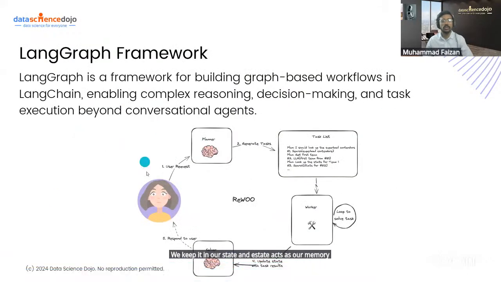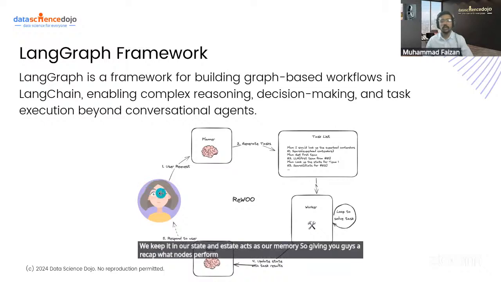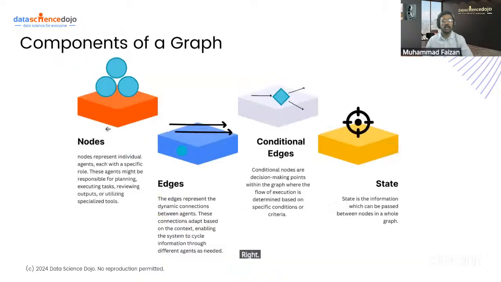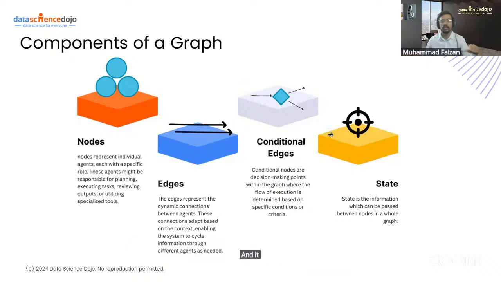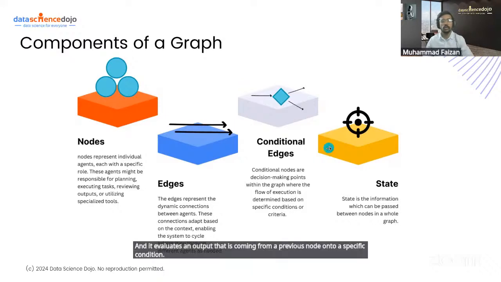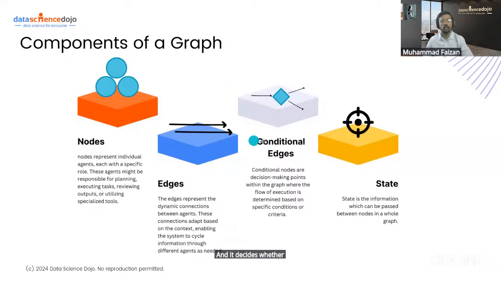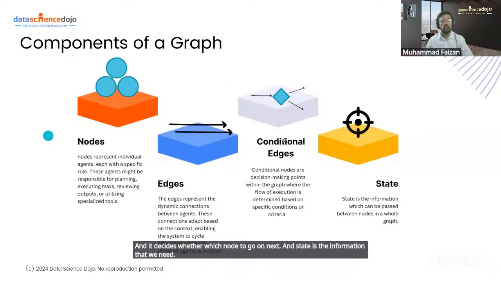So giving you guys a recap, nodes are our thinking engines, or you can say they are complex problem solving engines, right? And edges actually connect these problem solving engines. And edges can be of two types. They can be simple static edges, or they can be dynamic or conditional edges. And conditional edges actually work on the concept of conditions, and it evaluates an output that is coming from a previous node against a specific condition, and it decides which node to go to next. And state is the information that we need to move in our graph.